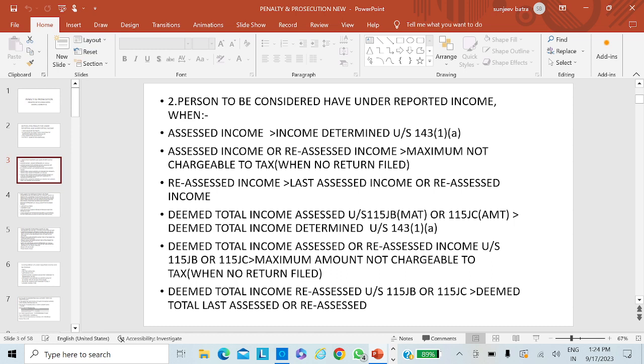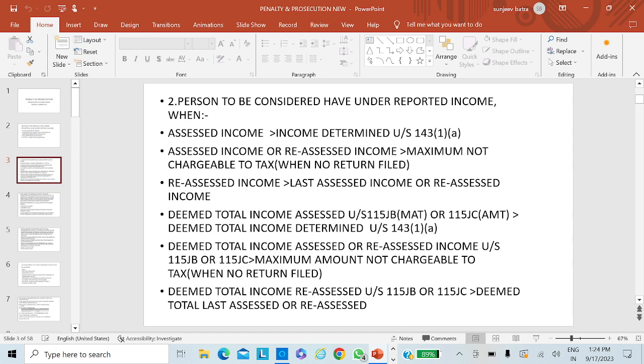The next clause under this section tells us about when the assessee has not filed the return of income. In that case, the provision provides that when the assessed income is greater than the maximum amount not chargeable to tax, the difference between the two is considered, because the assessee has not filed the return of income, or has filed the return in response to notice under section 148.